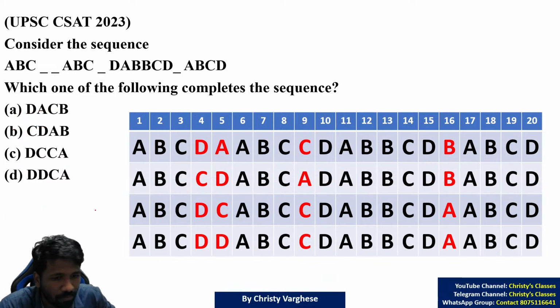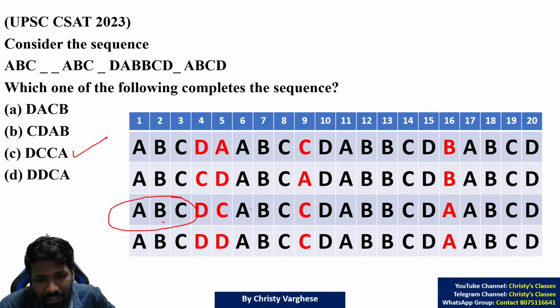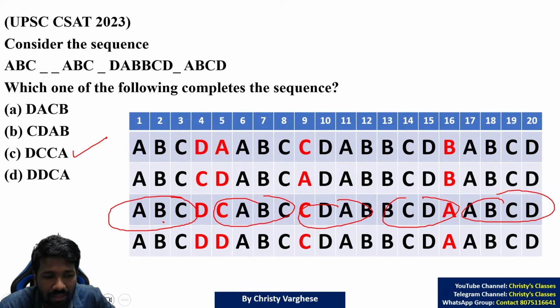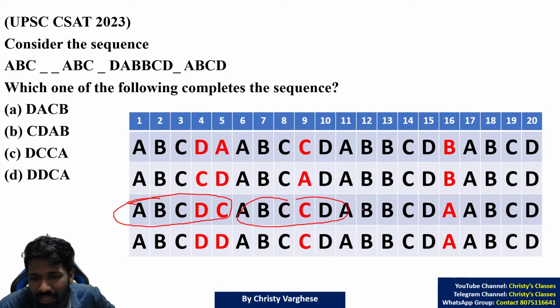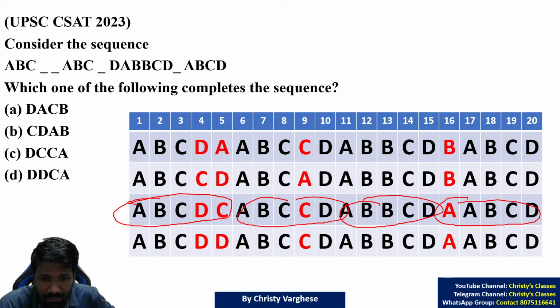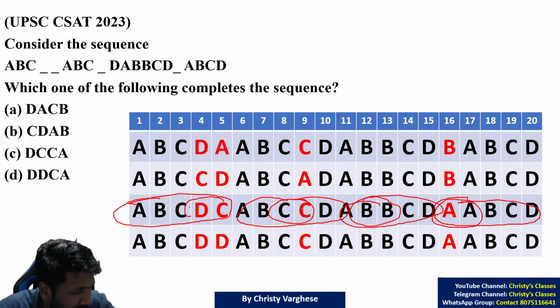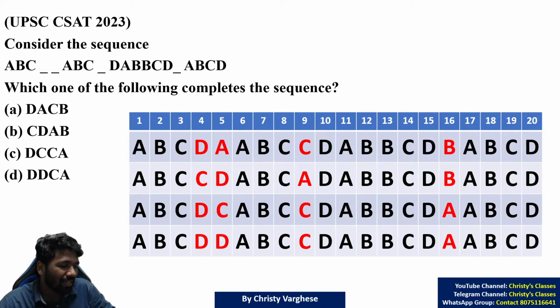Groups of 4 or groups of 5 you have to check. Let us check C. ABCD, CABC, CDAB, BCDA, ABCD. That is not a pattern. Groups of 5: ABCDC, ABCCD, ABBCD, ABABCD. Let us check whether there is a pattern. No, the CC is here, BB is here, AA is here, but DD is missing. If DD was there, that may be a pattern. That is why this is also eliminated. So the only remaining option is option D.